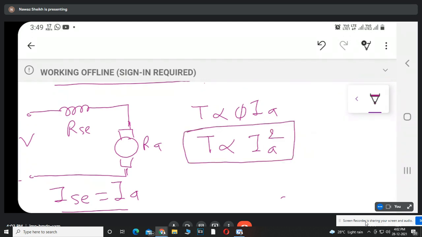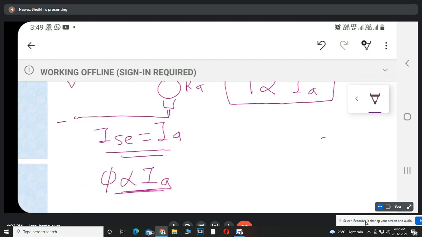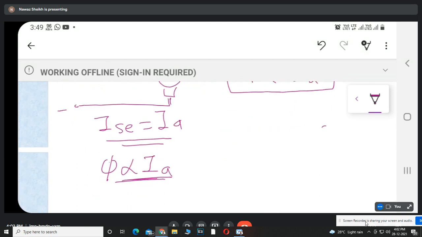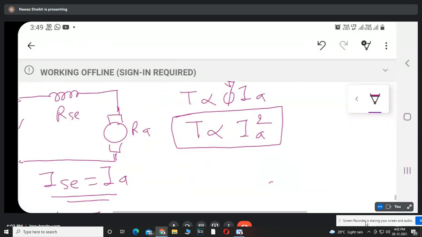Is it clear? Why is it proportional to square of armature current? Because for the DC series motor, the field winding current and armature current are the same. So when the currents are the same, the flux produced by the field winding is the same as the flux produced by the armature winding. So flux phi is directly proportional to Ia. This flux is replaced by armature current, so torque is directly proportional to square of armature current.